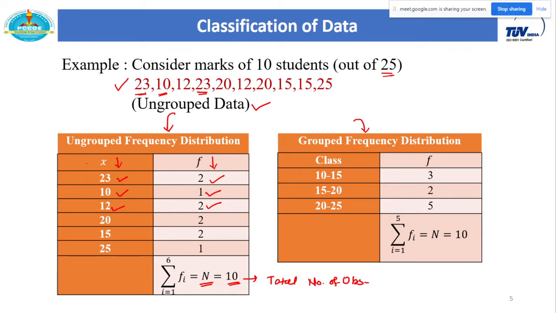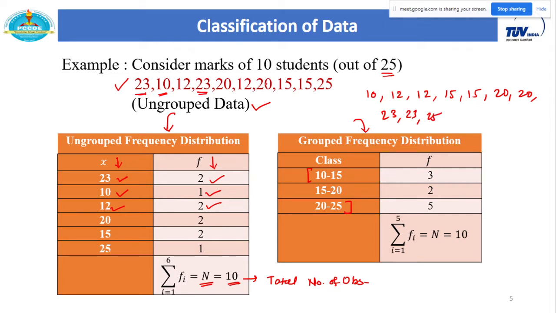So instead of considering the distinct values, here we have to consider a class interval. I will explain how I consider this specific class interval, 10 to 15, 15 to 20, 20 to 25. Let me first arrange this data in ascending order. The first value is 10, next is 12, and 12 is repeated 2 times, so 12, 12, then 15, 15 is also repeated 2 times, 15, 15, then 20, then 23 2 times, 25 1 time, so 23, 23 and 25.